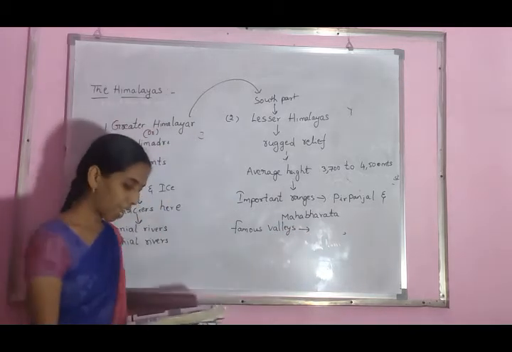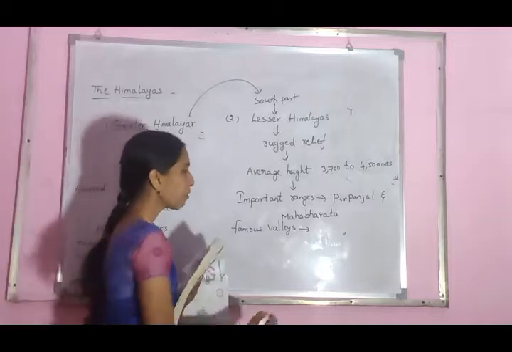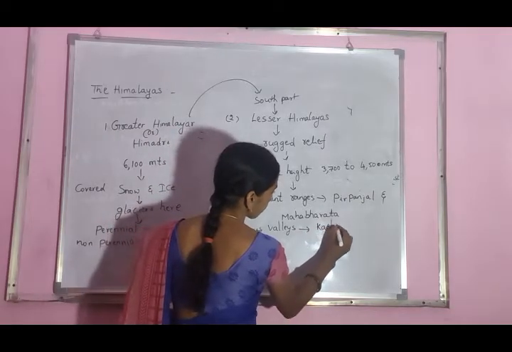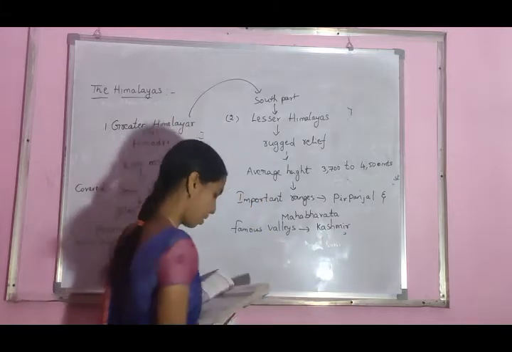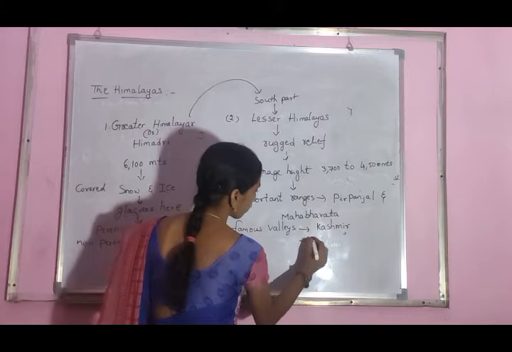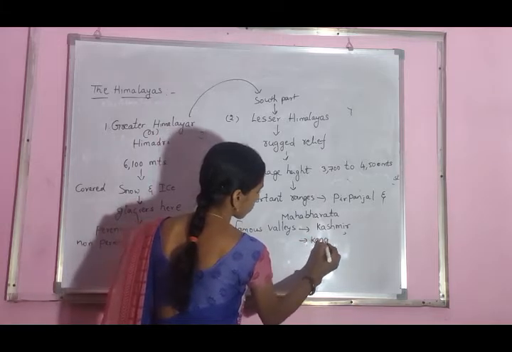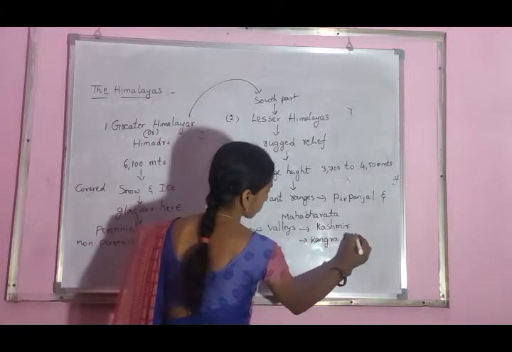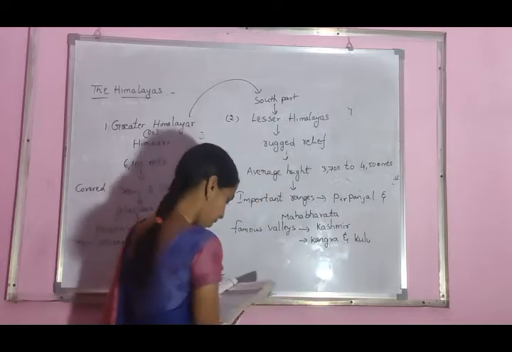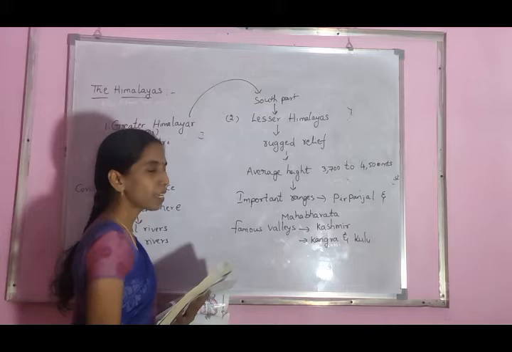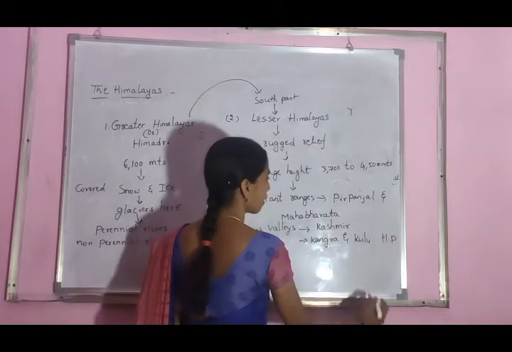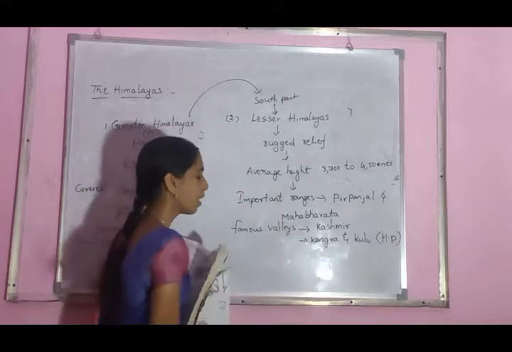What are the famous valleys? The valley of Kashmir, and Kangra and Kulu in Himachal Pradesh.